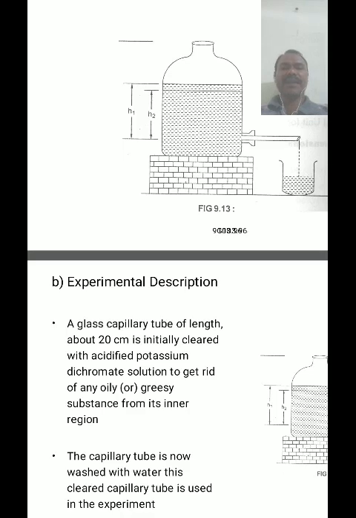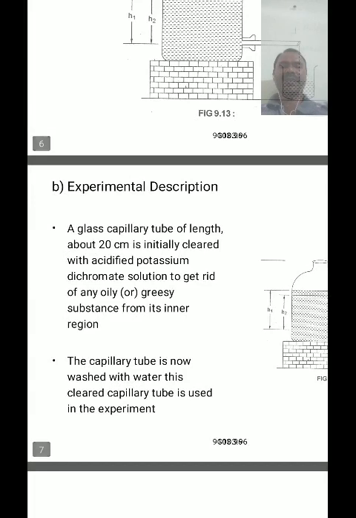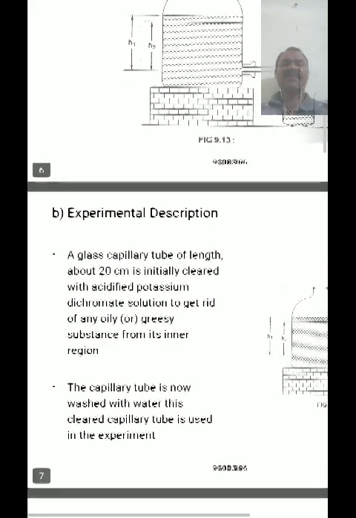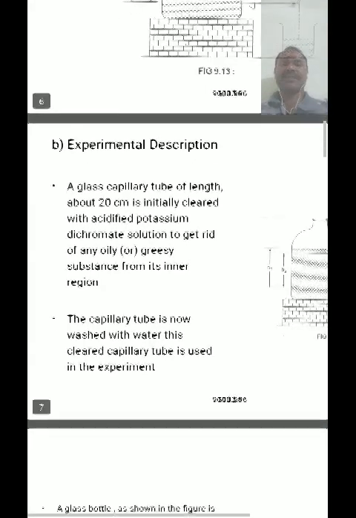A glass capillary tube of length about 20 centimeters is initially cleaned with acid potassium dichromate solution to get rid of any oily, greasy substances from the inner region. That is the first point.